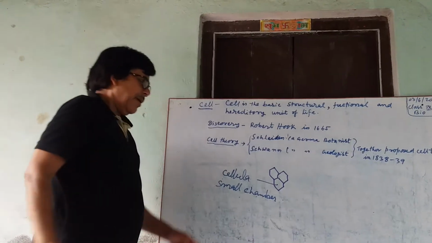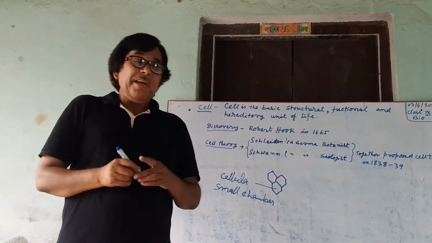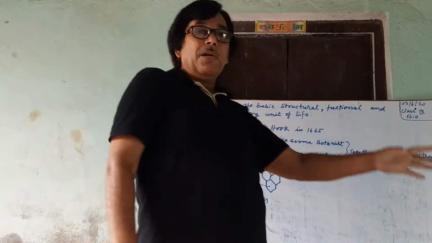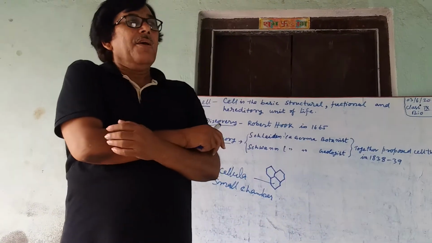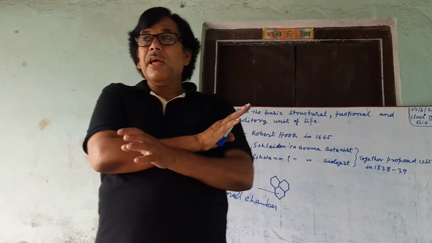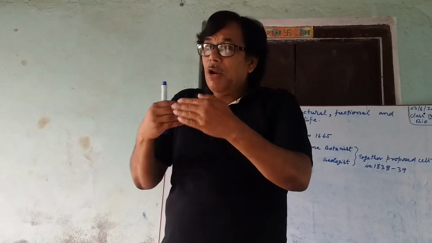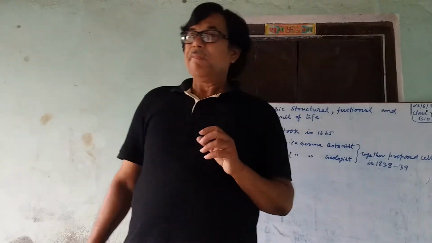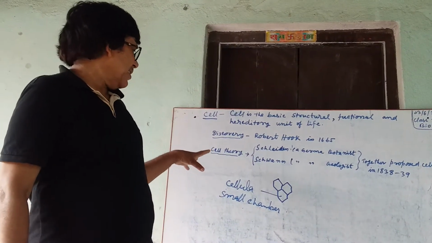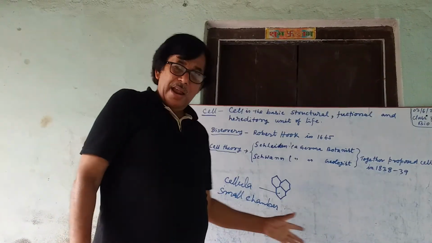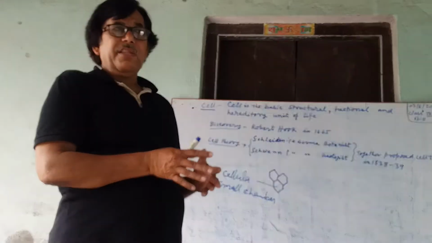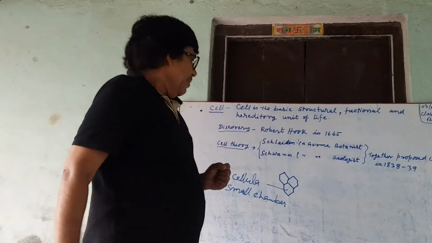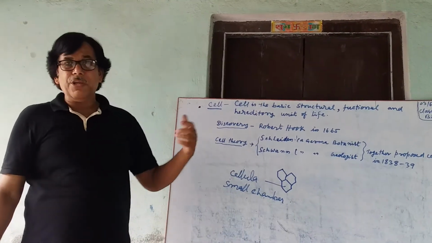A small chamber. When Robert Hooke discovered the cell, it was a dead cell and there were no cell organelles inside the chamber. It was just an empty chamber. Later on, many scientists discovered many things, and then we will study the other cell organelles one by one. But before that, we see the cell theory.